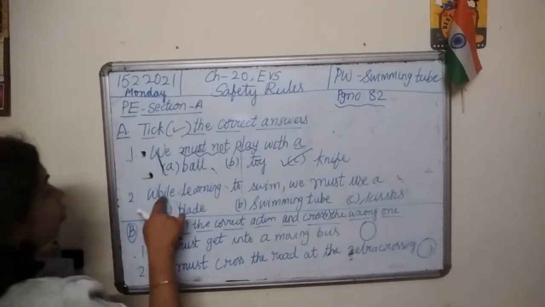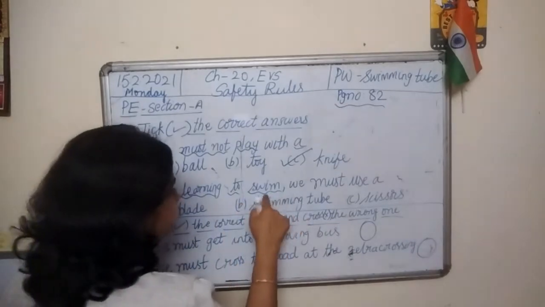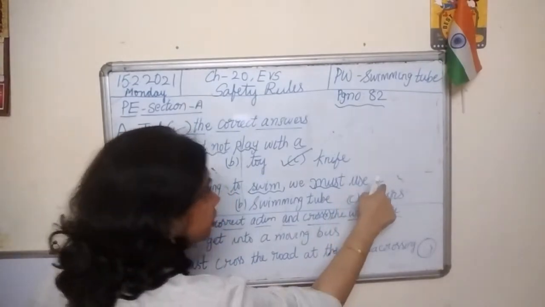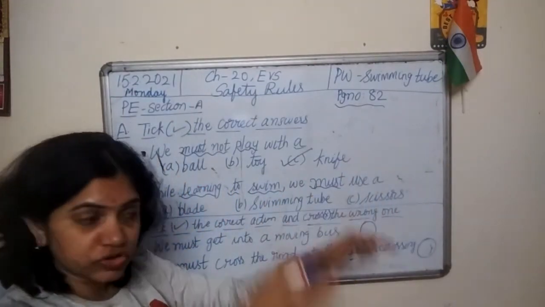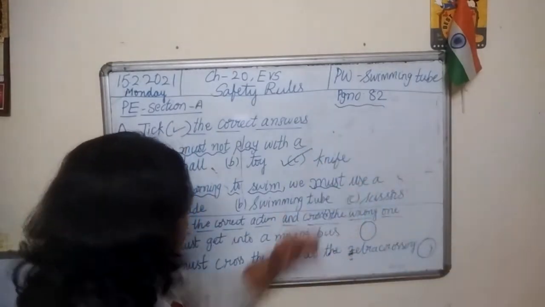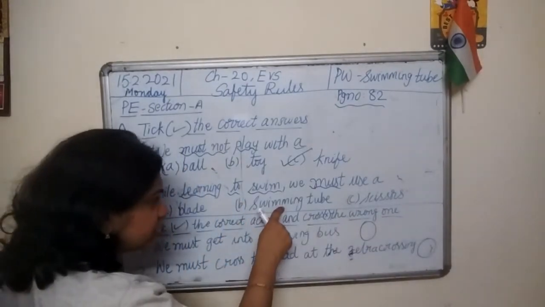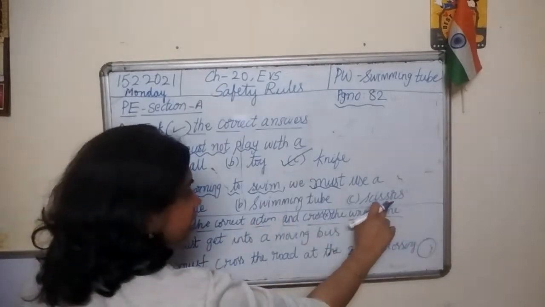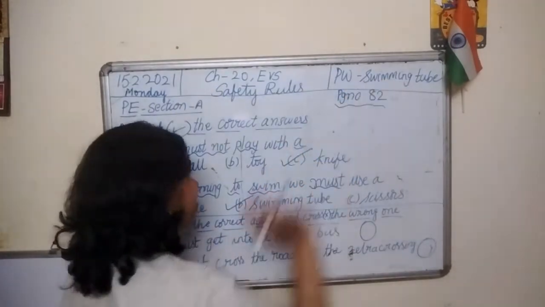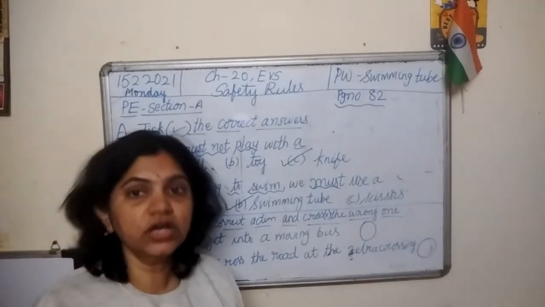Second one. While learning to swim, we must use a what? Blade? No. Swimming tube? Yes. And the option is scissors? No. Swimming tube is the right answer, and that is the password for today. While learning to swim, we must use a swimming tube.